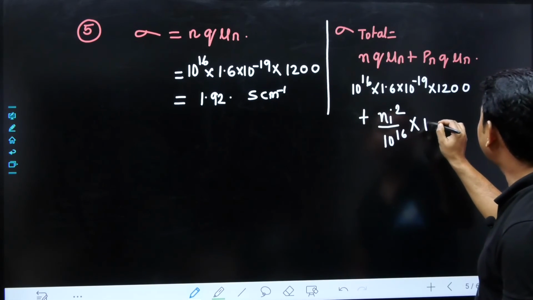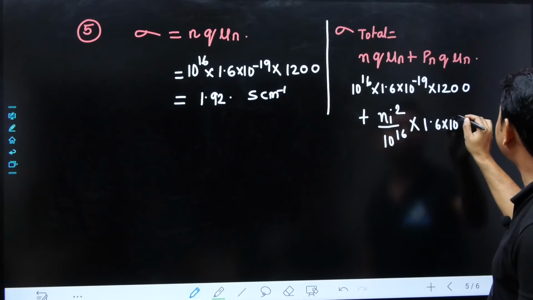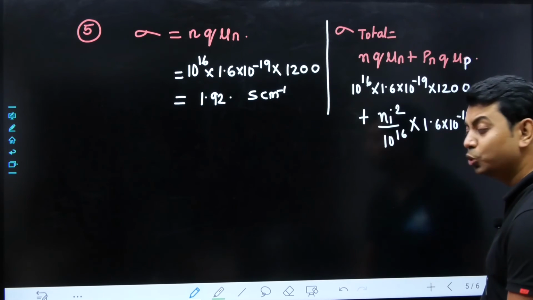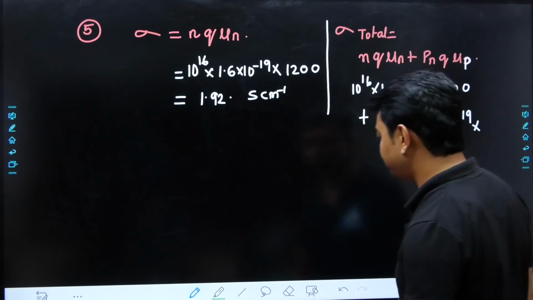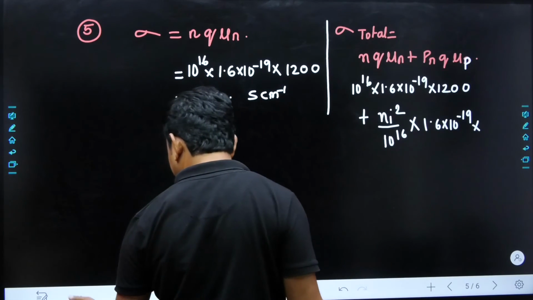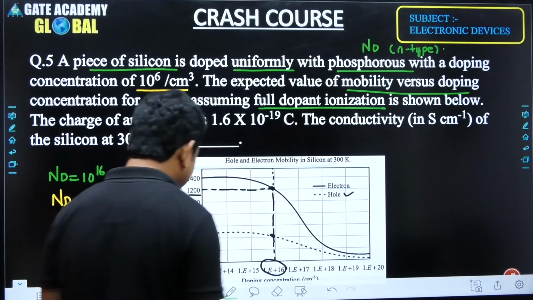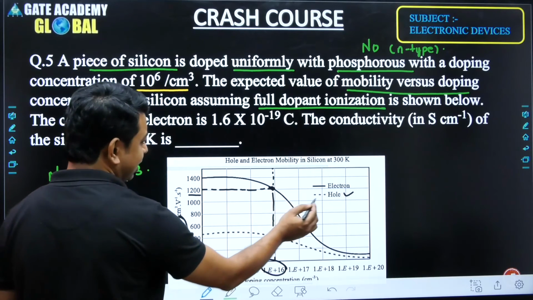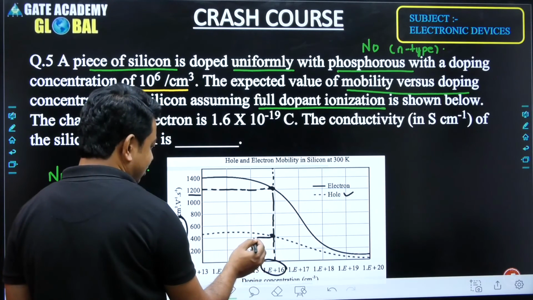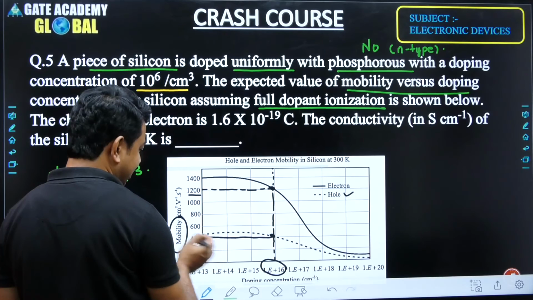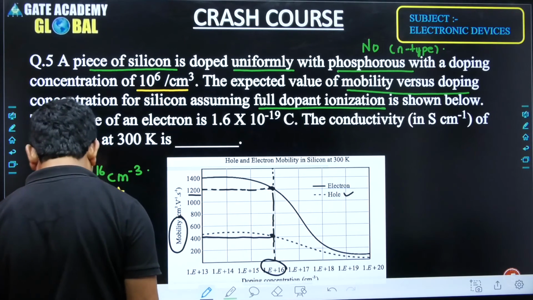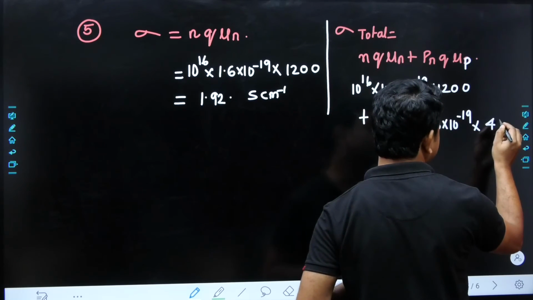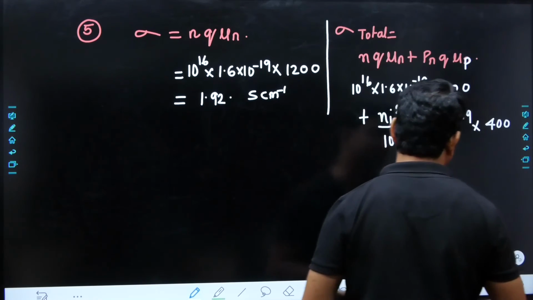Then we have 1.6 into 10 to the power of minus 19, and we have to take this one as p, mu p, because it is mu p. From here we can connect with mu p also, because this line represents the mobility of holes, and we can find that this is 400 centimeter square per volt second.